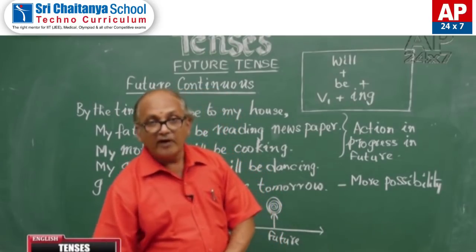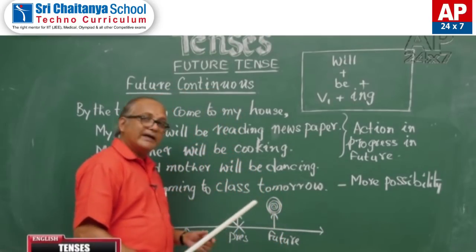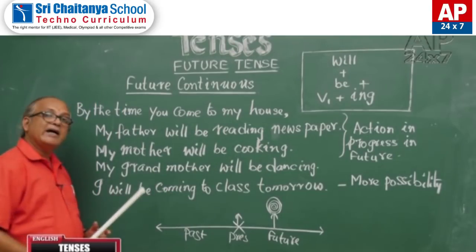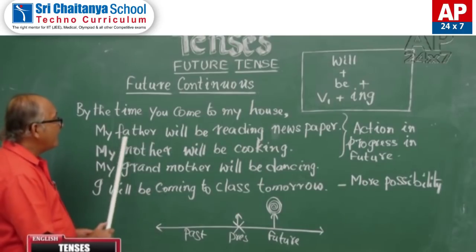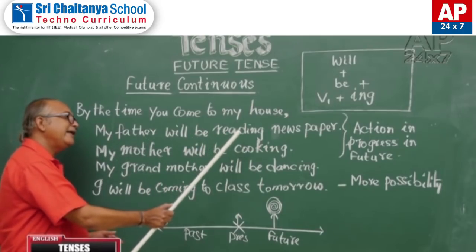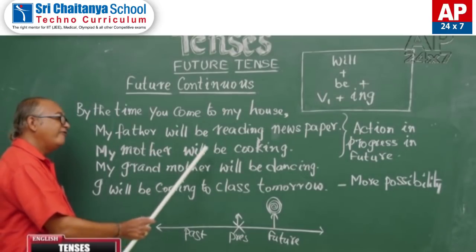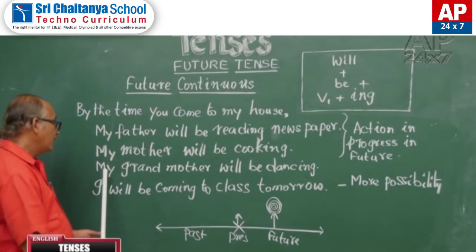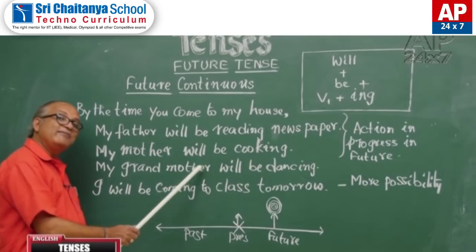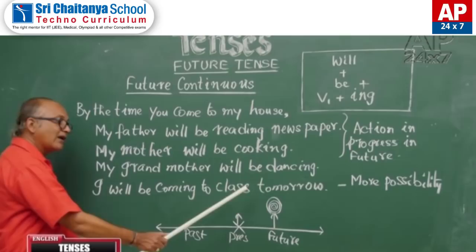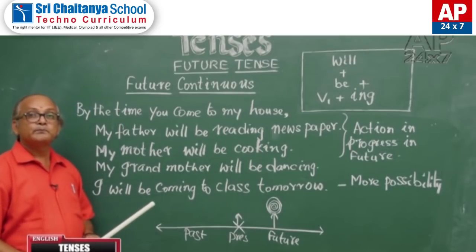Coming to the form of the verb, look at these examples. By the time you come to my house, my father will be reading newspaper. My mother will be cooking. My grandmother will be dancing. I will be coming to class tomorrow.